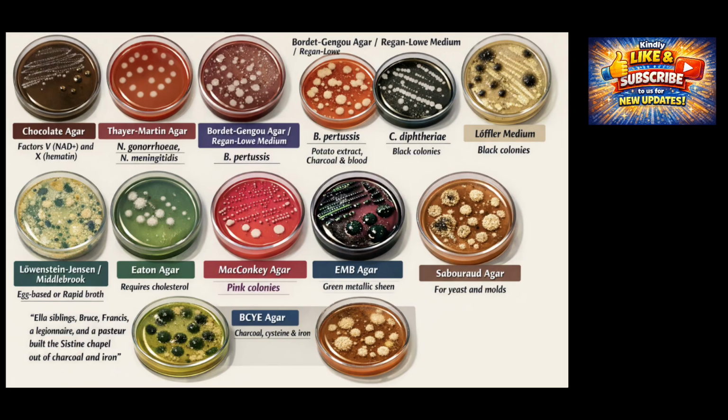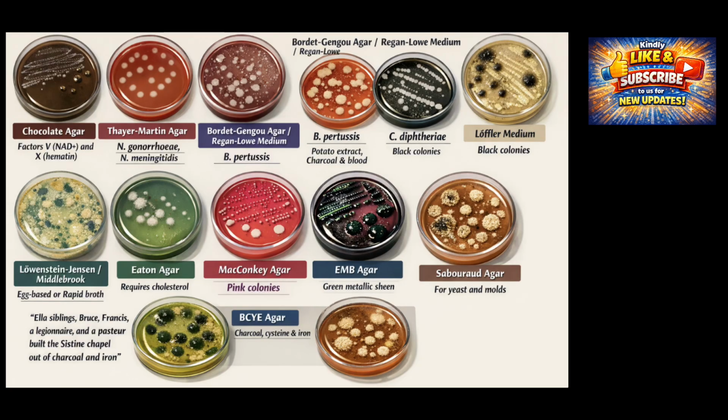fungi. A high-yield tested angle is a patient with urethral discharge or meningitis whose specimen is contaminated with normal flora. Growth only occurs on Thayer-Martin, not chocolate alone. This reinforces that Thayer-Martin is selective, whereas chocolate agar is enriched. Gram stain may show kidney-shaped diplococci, but isolation depends on the medium.